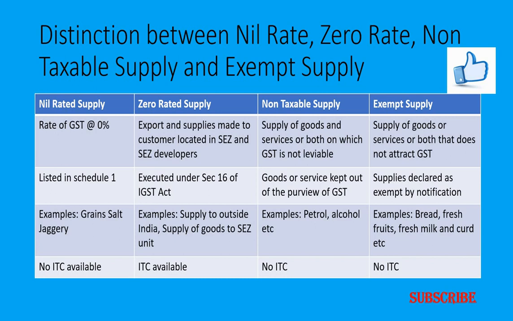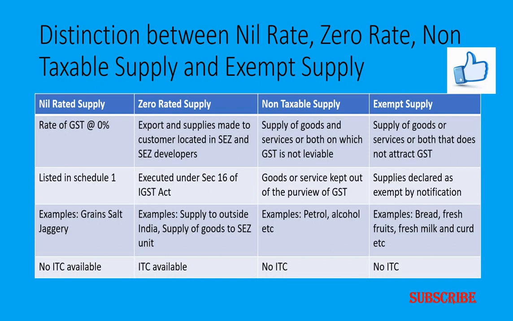In case of zero rate supplies, this is the supply of goods or services or both outside the country, or it may be supply of goods or services made to a customer who is located in the SEZ zone and SEZ developers. Whereas a non-taxable supply means it's a supply of goods and services or both on which GST is not at all leviable.